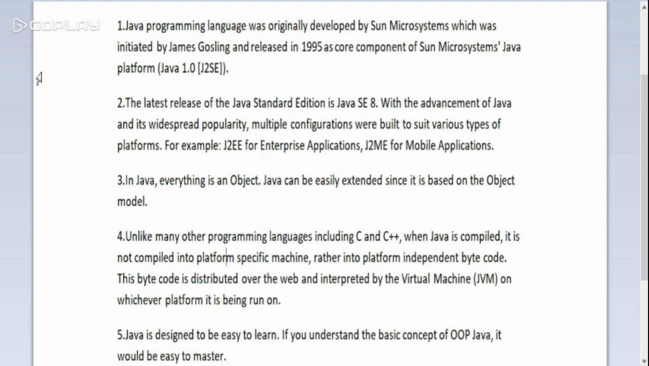So the motto of Java is write once and run anywhere. Java is designed to be easy to learn. If you understand the basic concepts of OOP, it is pretty easy. Java is not very hard, and it holds the basic and main concepts of object-oriented programming. So Java is a pretty good language to learn.